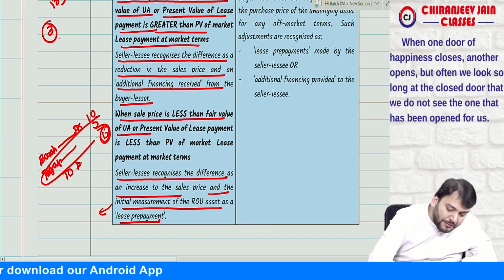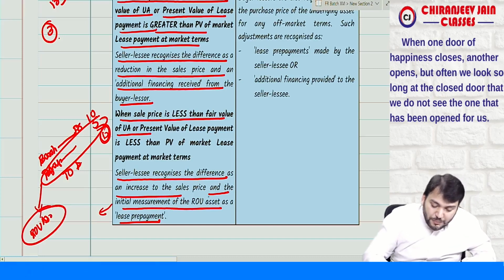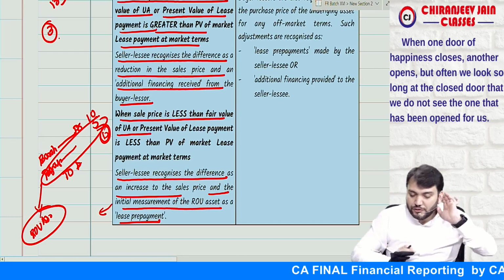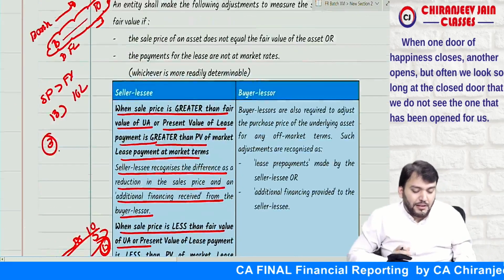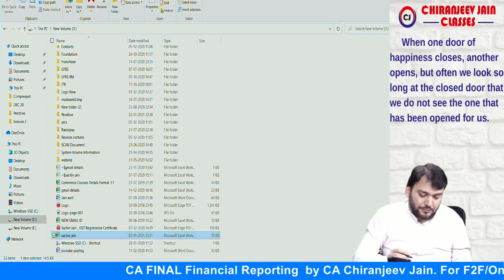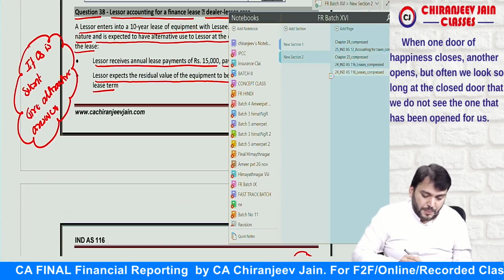And this prepayment will be added to the ROU asset. This will be considered as the initial measurement of ROU asset as a lease prepayment. Understood this point? Correct. Let us take a question based on this. Then only you can understand what needs to be done.